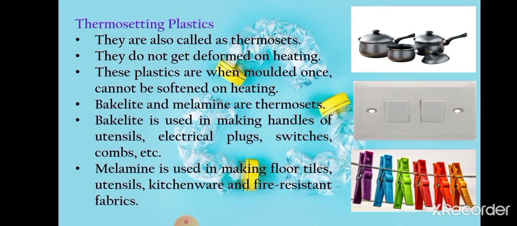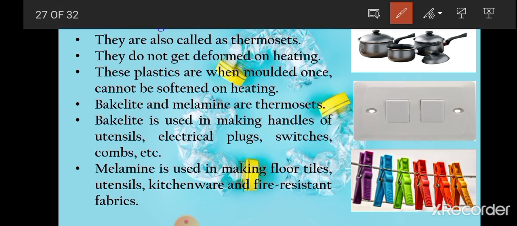Now the next type of plastic is thermosetting plastics. Thermosetting plastics are also called thermosets. They are just the opposite of thermoplastics. They do not get deformed on heating, meaning when we heat them, they will not become soft. They are molded only once, at the making of the materials, and after that, on heating, they cannot be softened, meaning they will not become soft or melt.